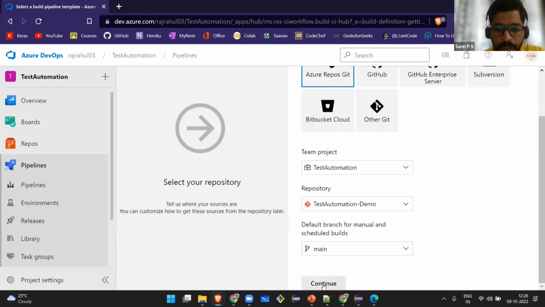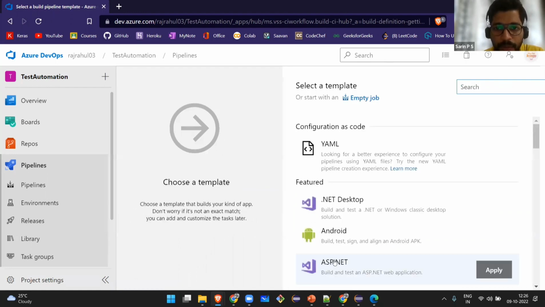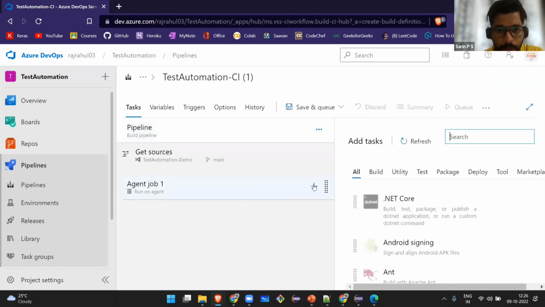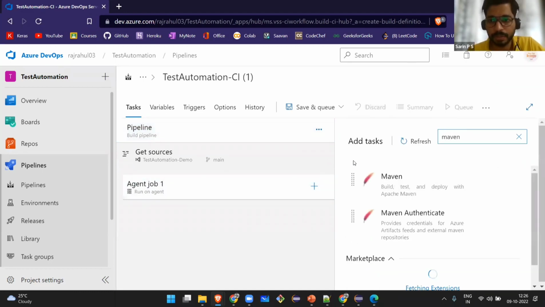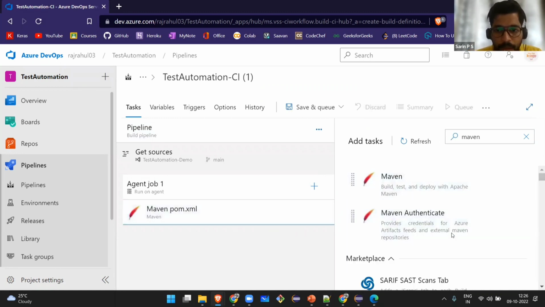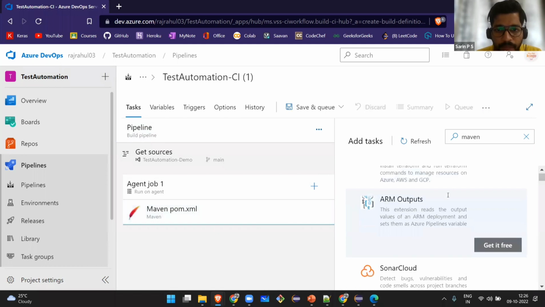It is in the main branch, so I'll click on commit. And after this, you can write a YAML file for that, or you can write it from the UI itself. I prefer going with the UI. I have to create a new agent here. We are running a Maven file, right? So we'll search for Maven, add it here. That's it. Then we will click on Maven.